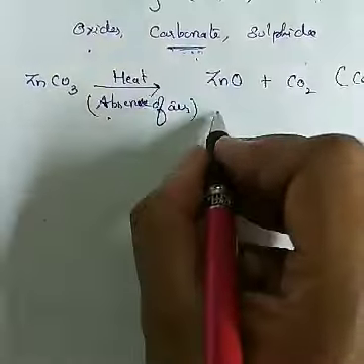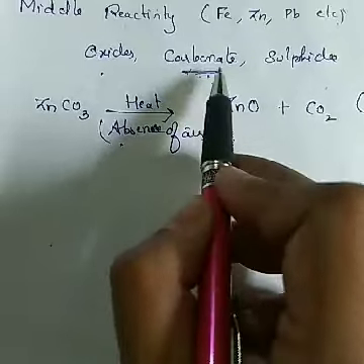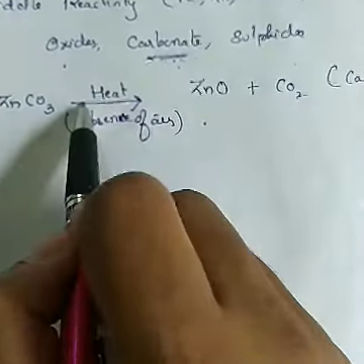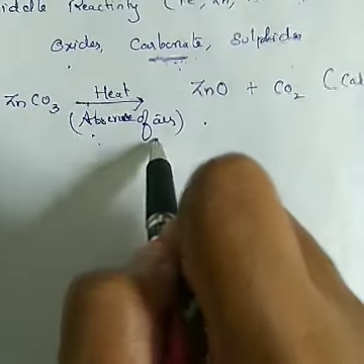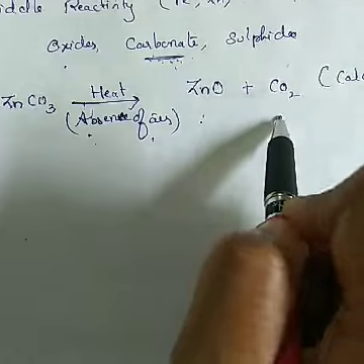This is called calcination. If the ore exists in the form of carbonates, it is strongly heated in the absence of air, and it changes into oxide and carbon dioxide.